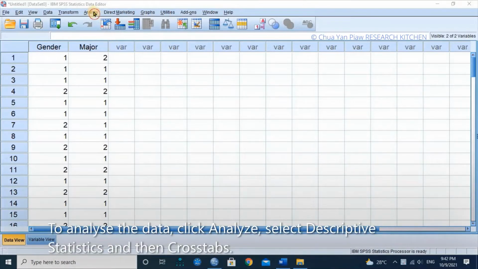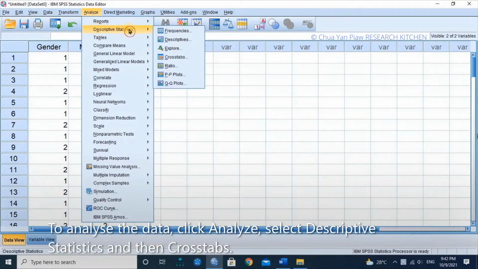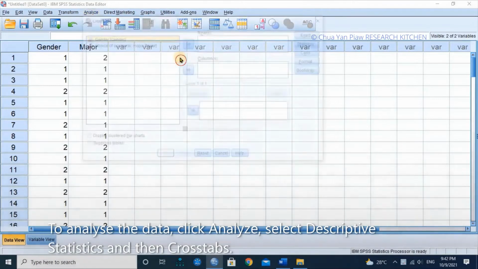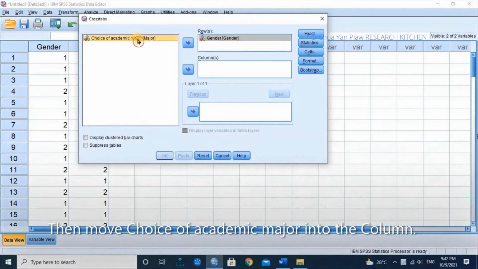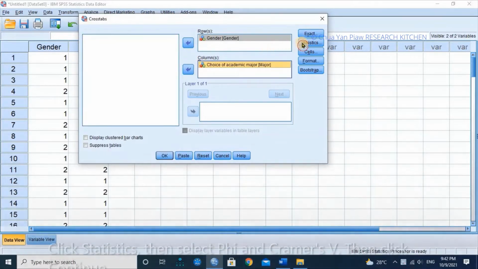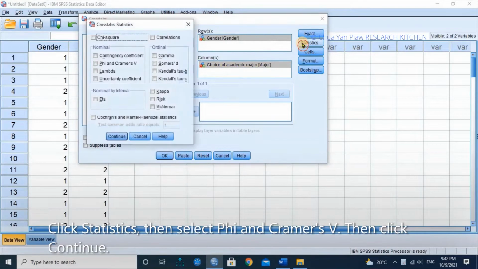To analyze the data, click Analyze, select Descriptive Statistics, and then Crosstabs. Move Gender into Rows. Then move Choice of Academic Major into Columns. Click Statistics, then select Phi and Cramér's V, then click Continue.